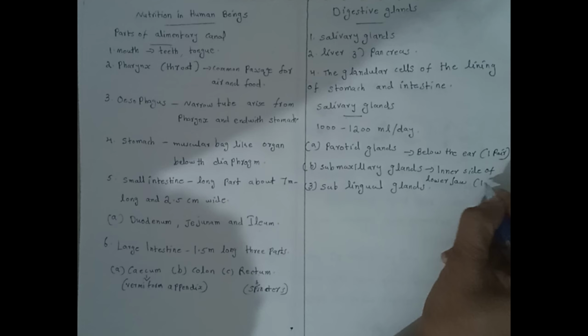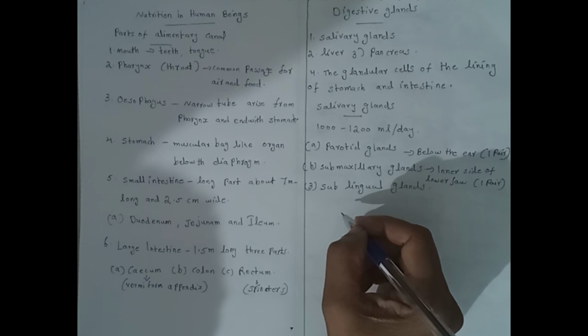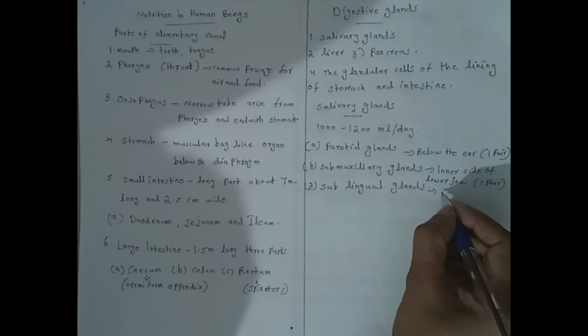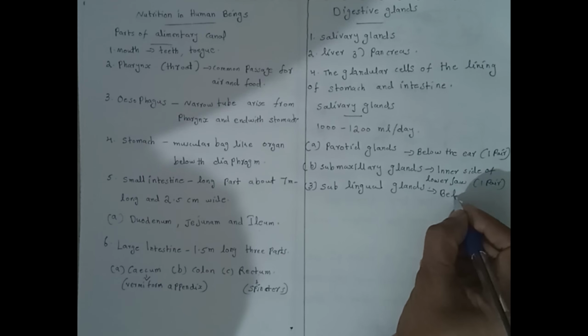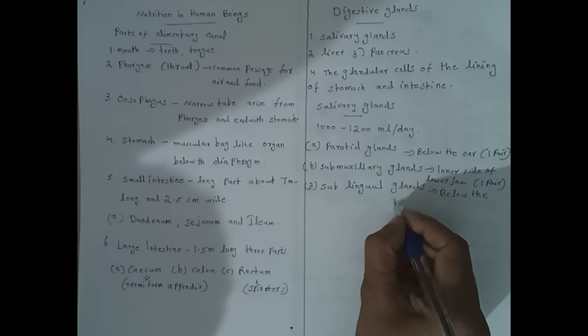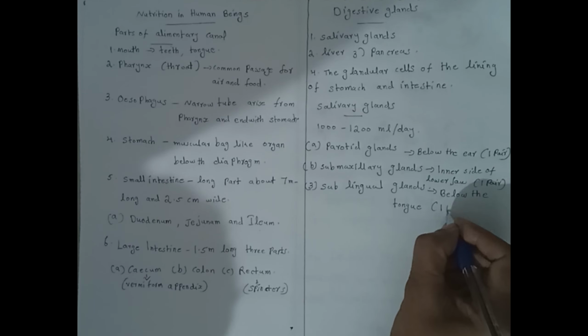That is also one pair. The third, sublingual glands, are situated below the tongue. That is also one pair.